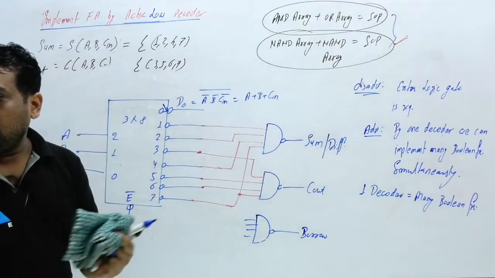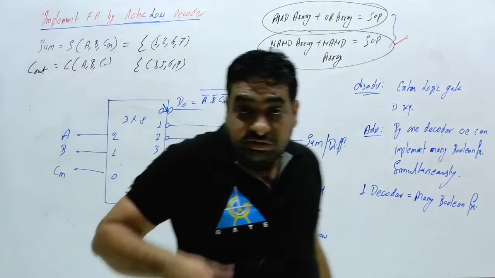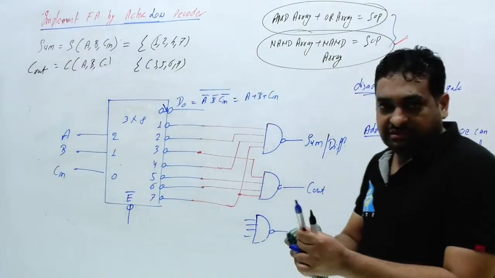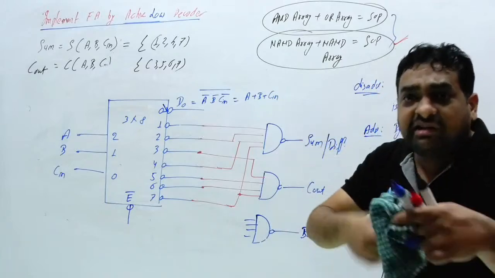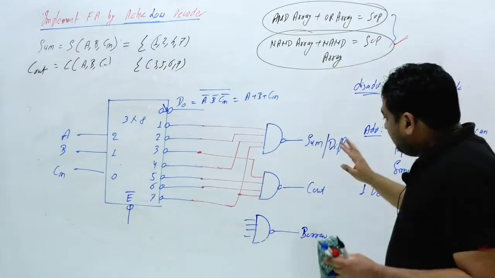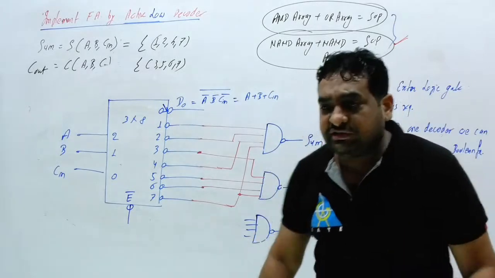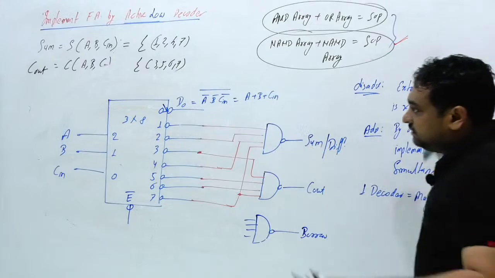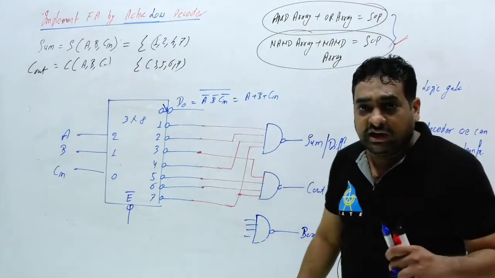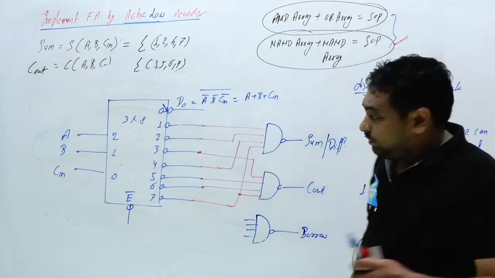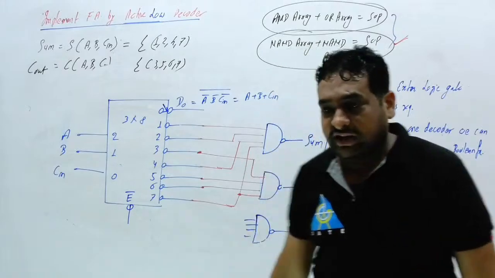If anybody has any doubt, just ask me. Now I am going with the real design. Do not worry, in GATE you can solve any question. Now I will ask you a written question. In GATE exam, what question will I ask you here? What is the GATE level question from the decoder? Clear this thing? Now I hope active high, active low, why you are studying this decoder? What is the advantage of decoder? You can implement any boolean function. What is the disadvantage with decoder? Now you should be very comfortable.